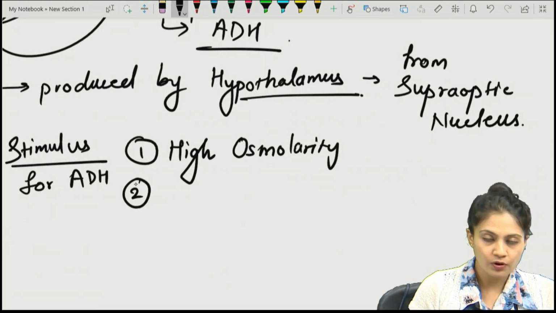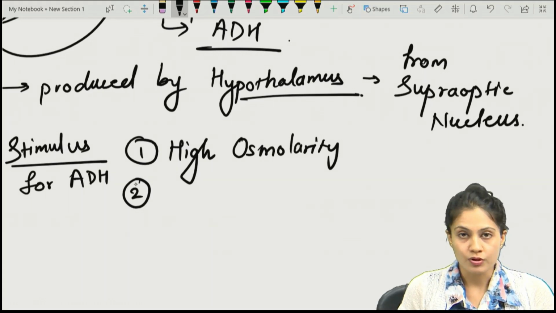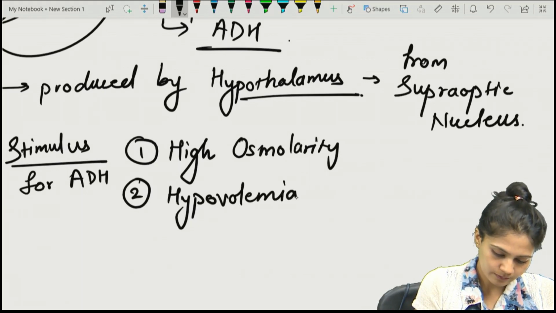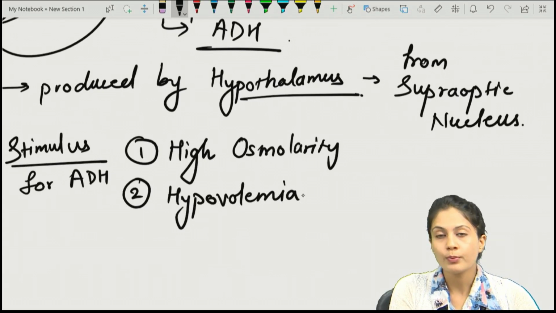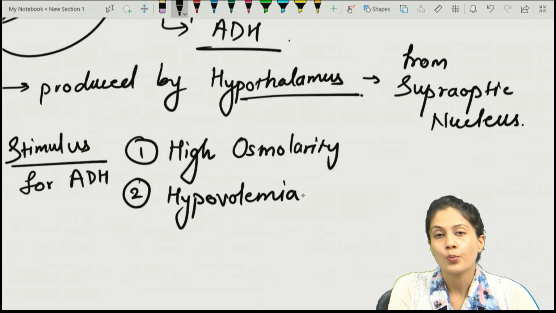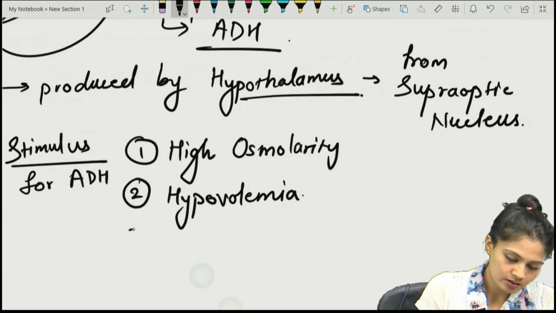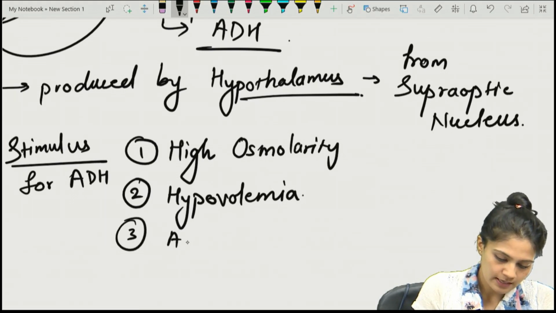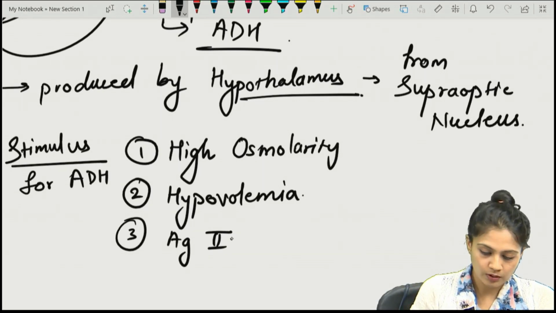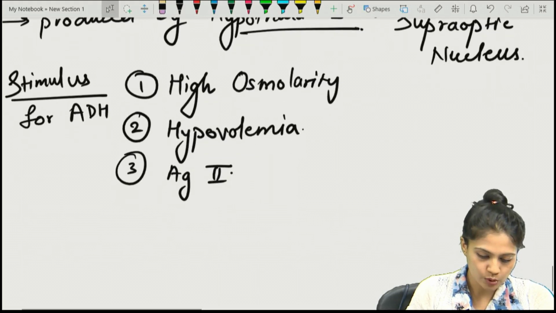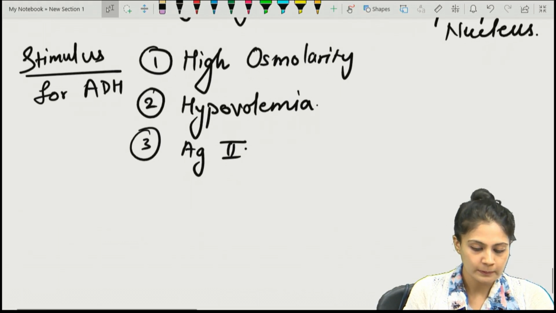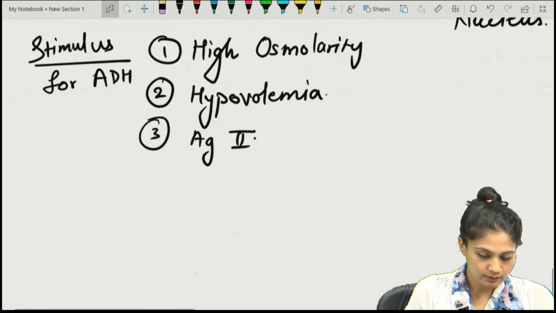What is the other stimulus for it? We are doing water reabsorption. So if hypovolemia is there, that is a decrease in the volume of plasma or blood, what will happen? ADH will be released and more water will be reabsorbed. And the third most important stimulus is angiotensin II, through the renin angiotensin system, right? So, these are the three main stimuli for ADH release.